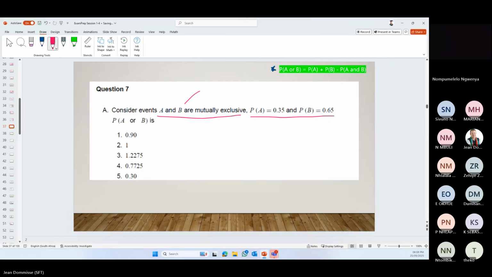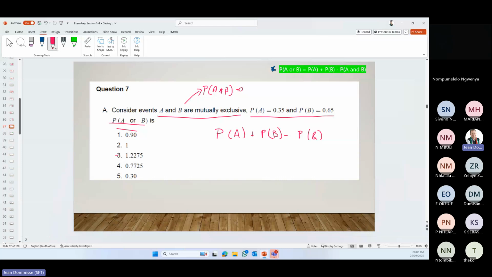Okay, so when A and B are mutually exclusive, remember the probability of A and B is equal to 0. Okay, so when we do the OR, it is probability of A plus probability of B minus the AND.